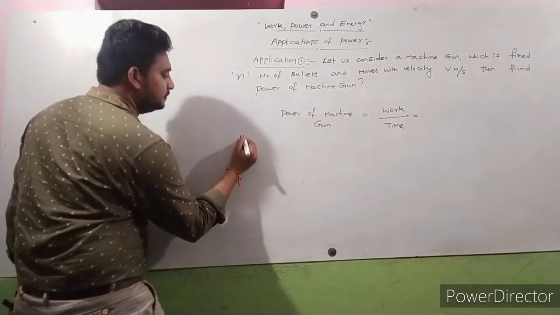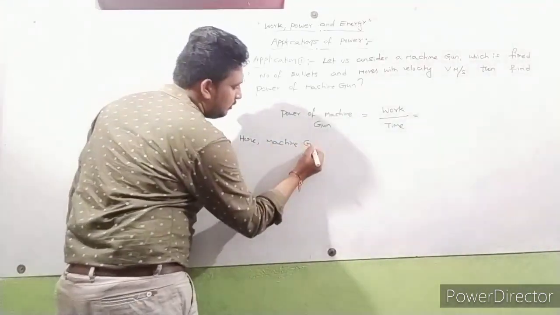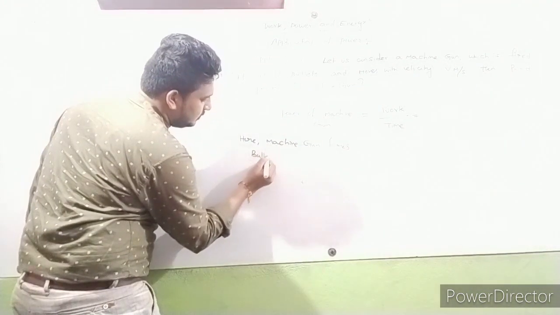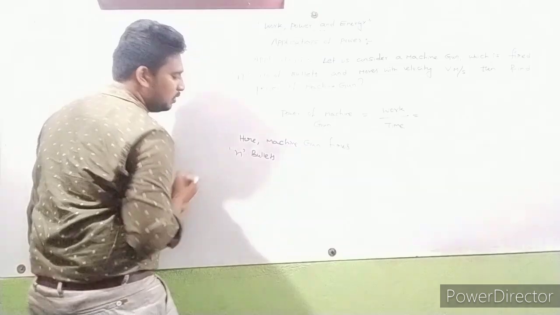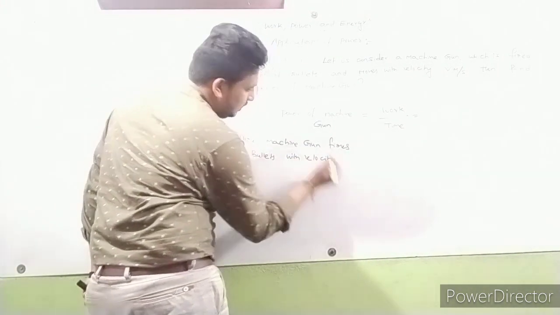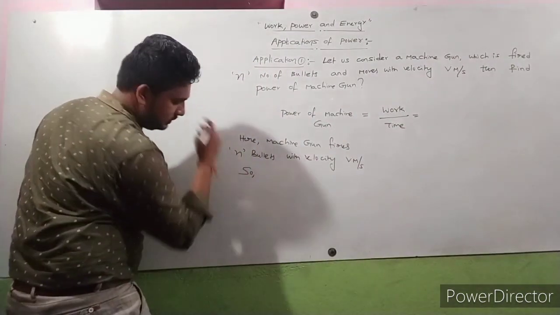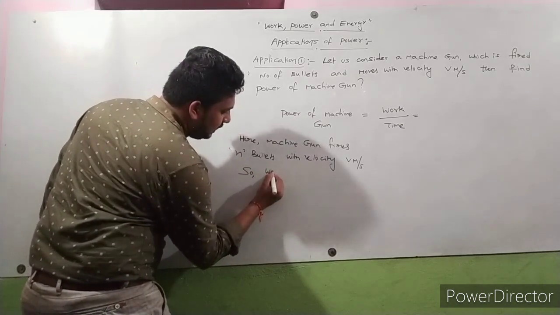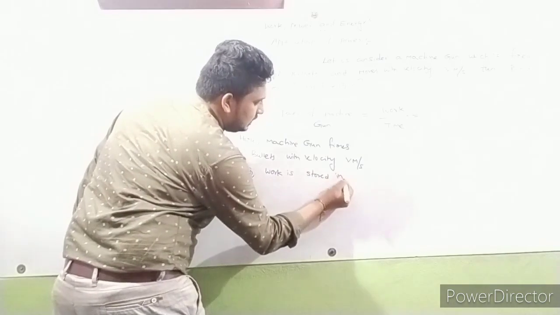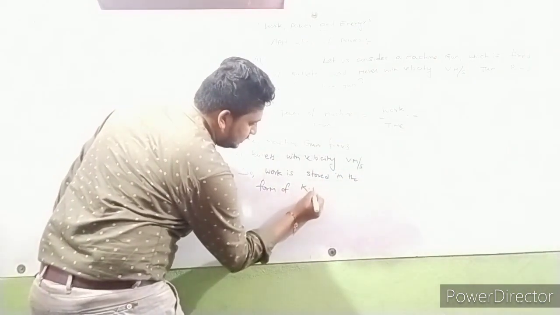Here the machine gun fires n number of bullets with velocity v meter per second. So work is stored in the form of kinetic energy.